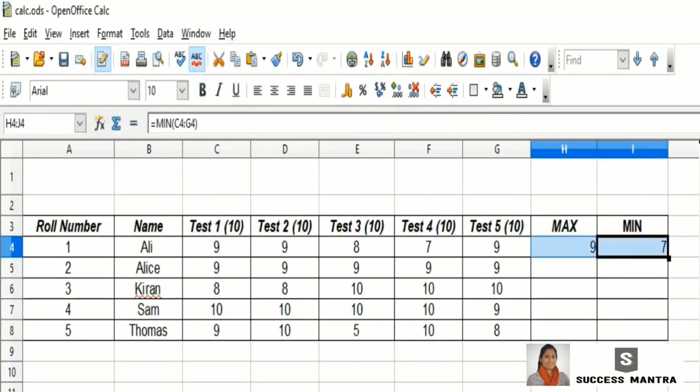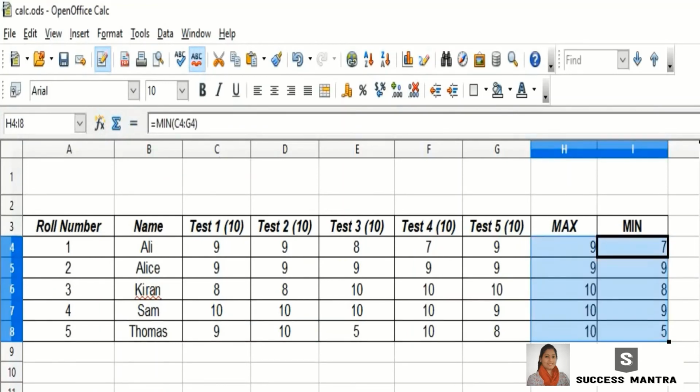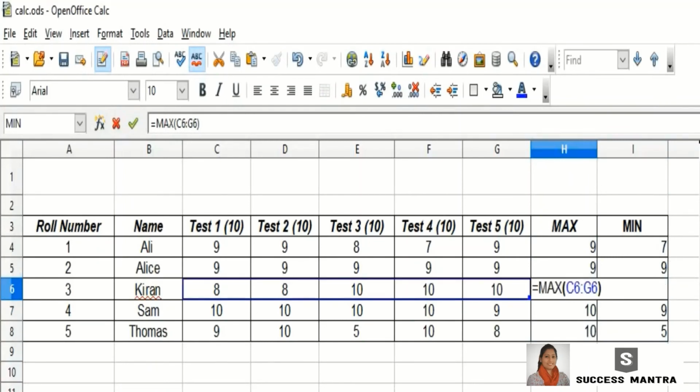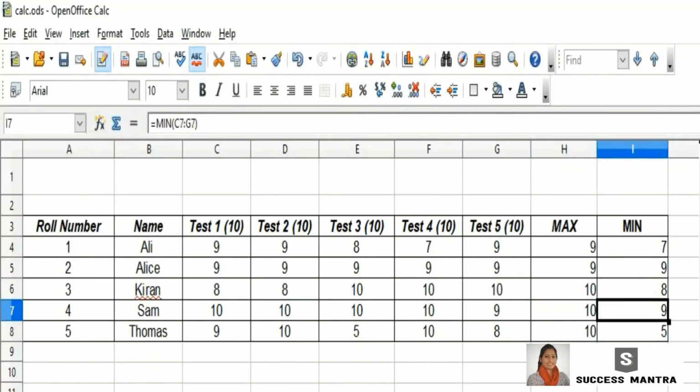Since we need to do the same for the remaining cells, we select the cell having the formula and drag to the remaining cells. We can also double check whether the formula that we are getting on the other cells is correct or not.